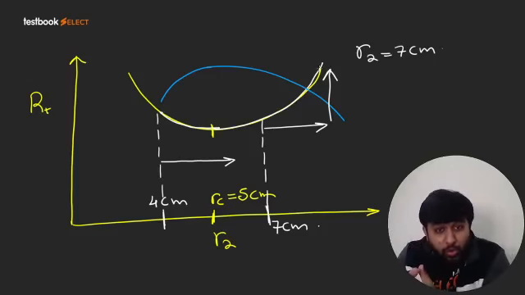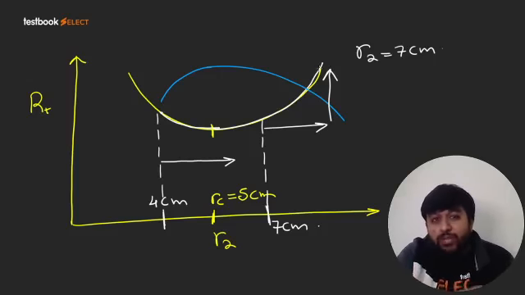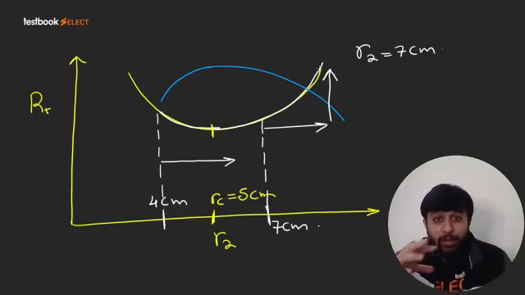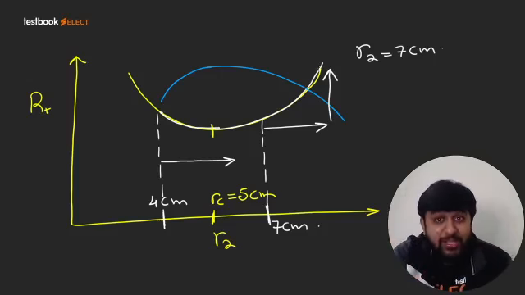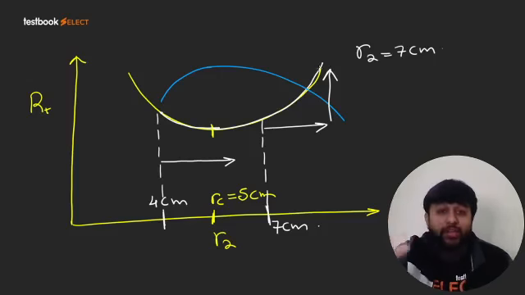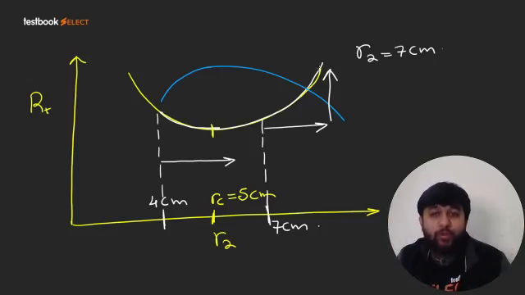So if R2 is less than RC, then adding insulation means heat transfer rate will increase and then decrease. But if R2 is greater than RC, then heat transfer rate will only decrease. It will not increase. Okay? So that is the difference between the two forms.